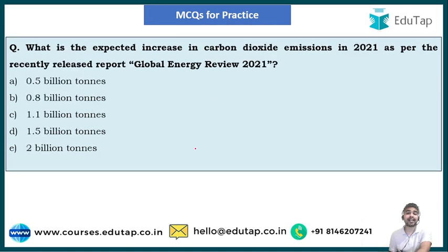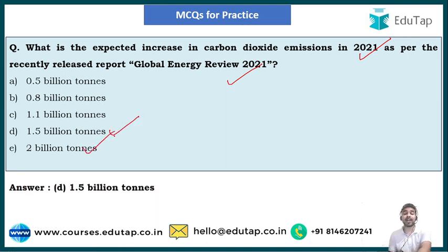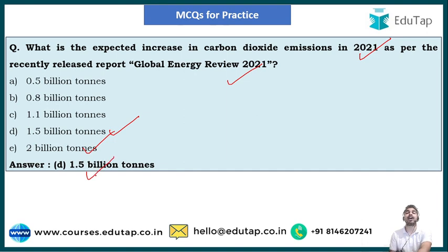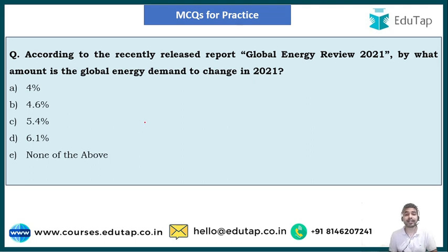If we talk about the next question, the next question is here on your screen, and it asks, what is the expected increase in the carbon dioxide emissions in 2021 as per the recently released report Global Energy Review 2021? The options are 0.5 billion tons, 0.8 billion tons, 1.1 billion tons, 1.5 billion tons, and 2 billion tons. And the right answer of the question is option D, that is 1.5 billion tons. So the expected increase in the carbon dioxide emissions in year 2021 is going to be 1.5 billion tons. Now let us move on to the next question.